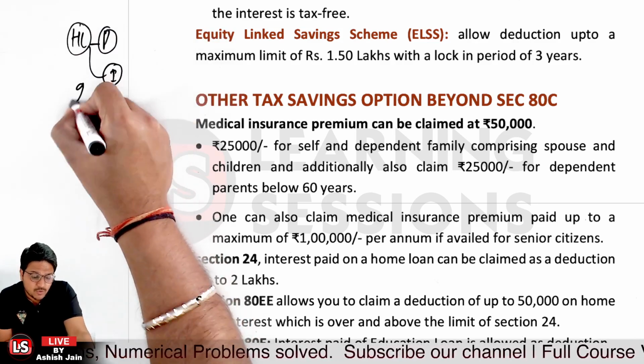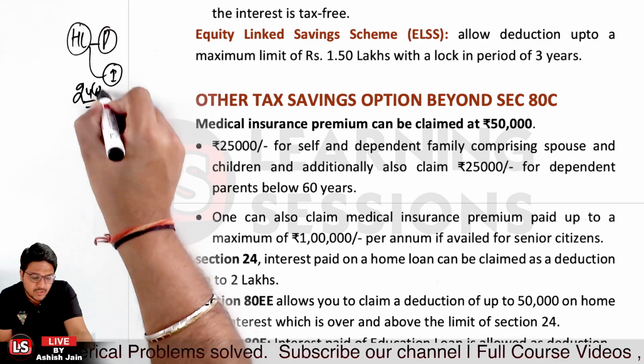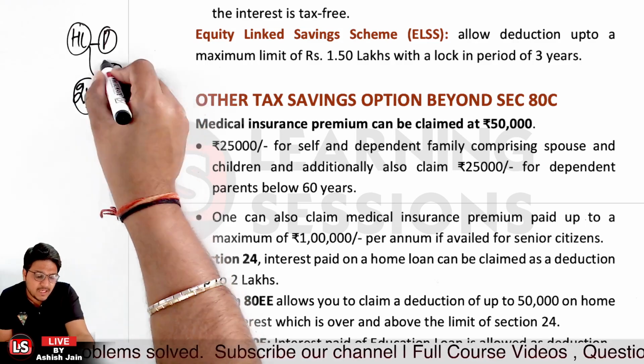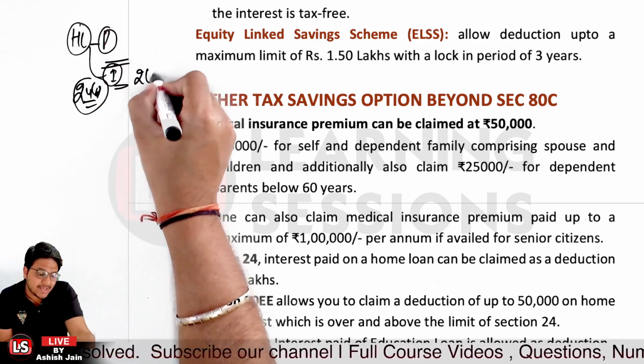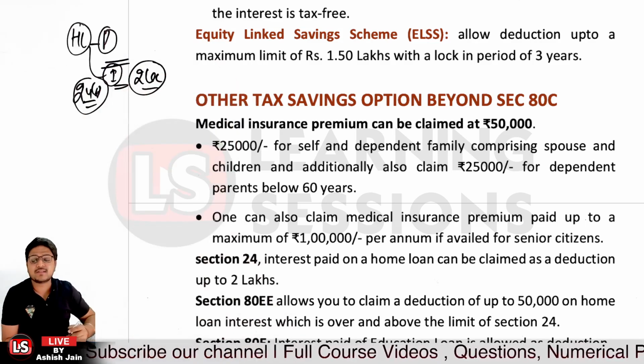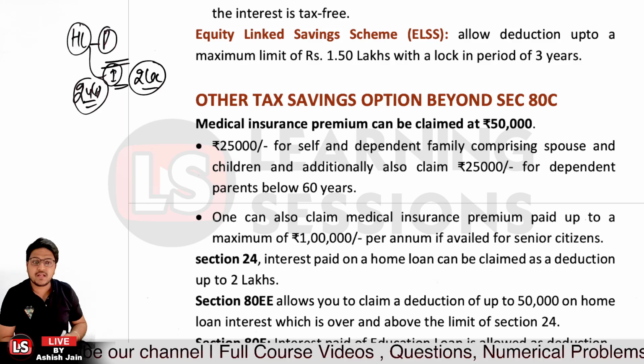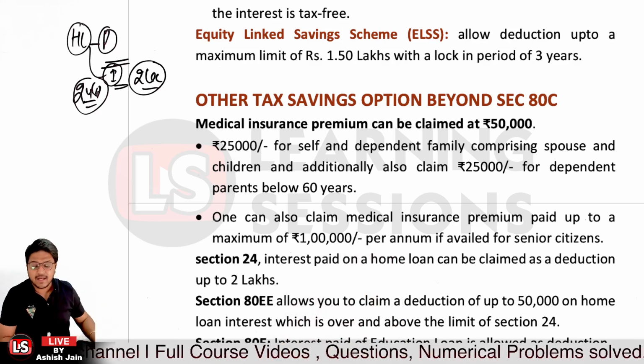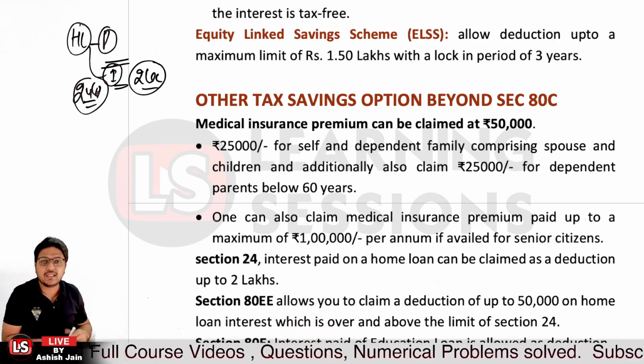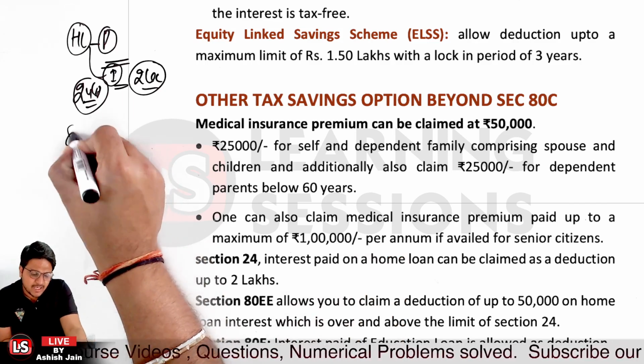Now, as per Section 24B, whatever interest amount you are paying in one particular year, up to rupees 2 lakh, can be allowed as a deduction. That is under it. And then it's related to Section 80EE.